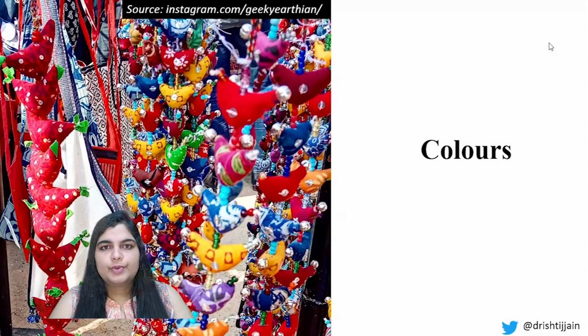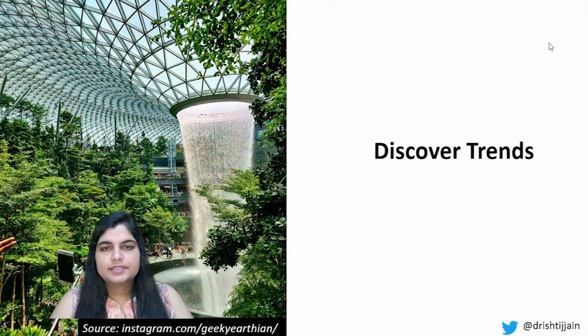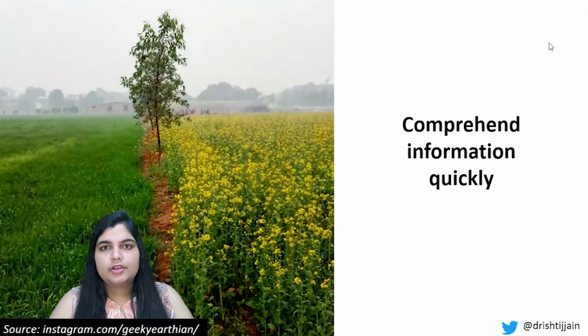One of the key things when doing data visualizations is the use of colors. So having various things represented in the form of colors is much more effective as compared to just using grayscale or black and white. Using more colors will help you discover trends easily. When you are using data visualizations, you are plotting things, you are giving a visual view, a pictorial view to the data that is there. That will help you see trends and that will help you discover trends in anything and everything that you are doing.